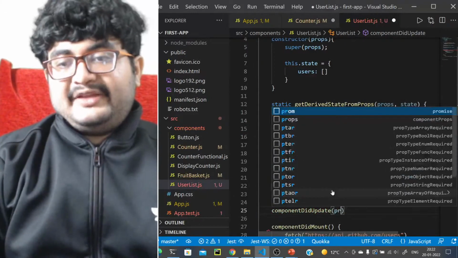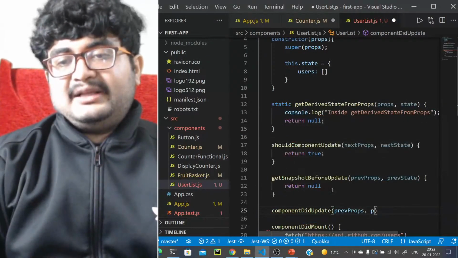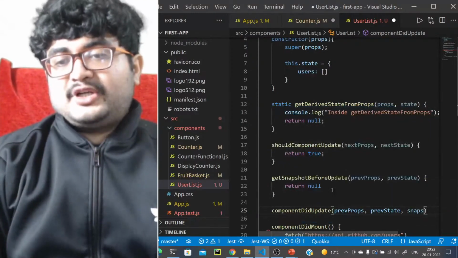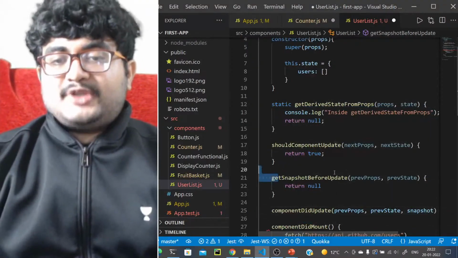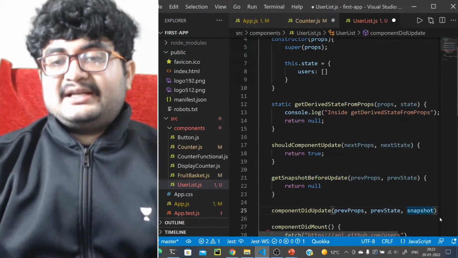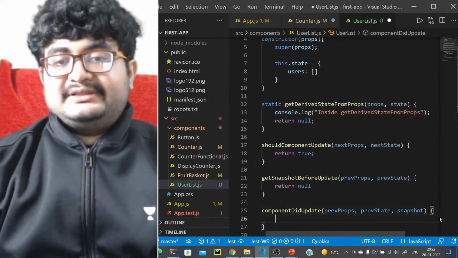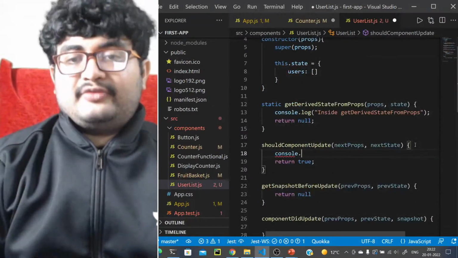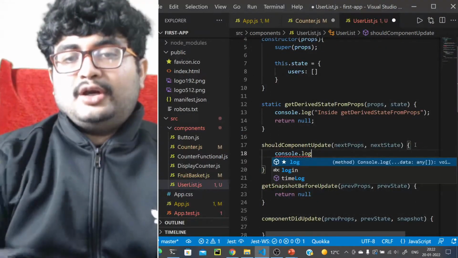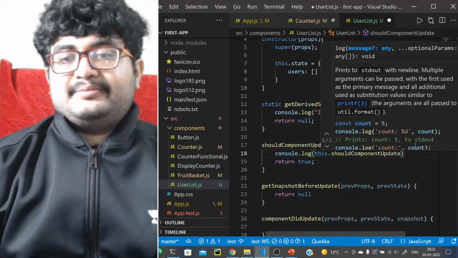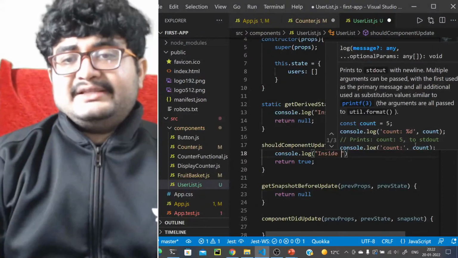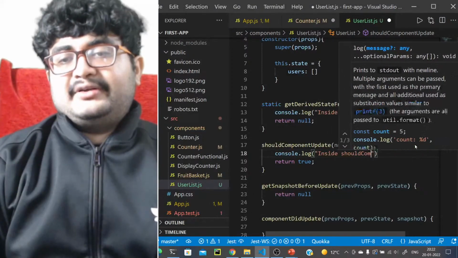It will take the previous props, it will take the previous state, and it will also take the snapshot, whatever the snapshot returns, like whatever gets returned from getSnapshotBeforeUpdate, it will also take that as an argument, right? So that will be there. So let's just add console.log for now here. So console.log inside shouldComponentUpdate,